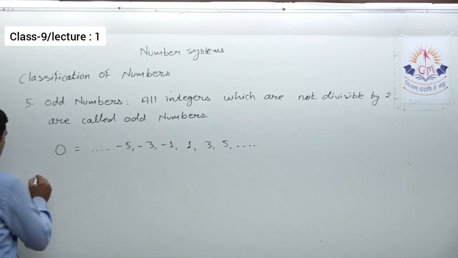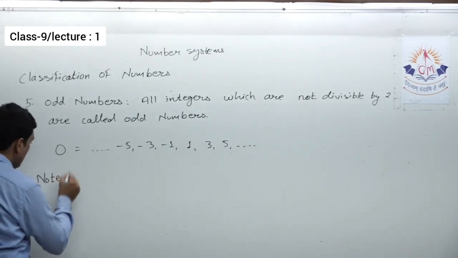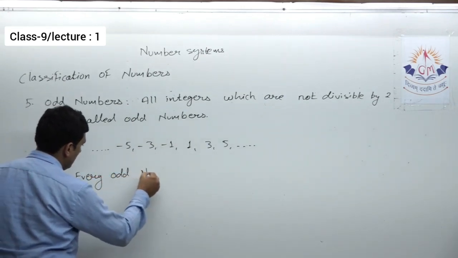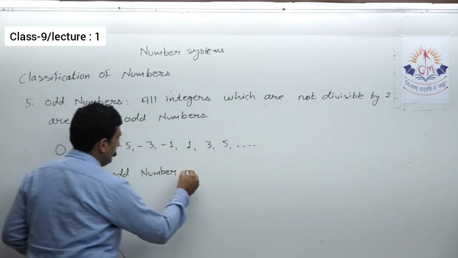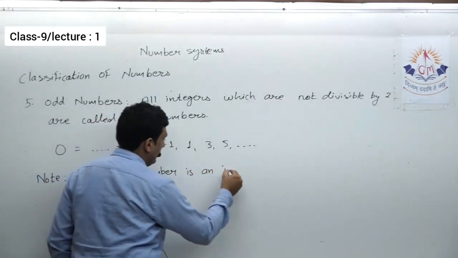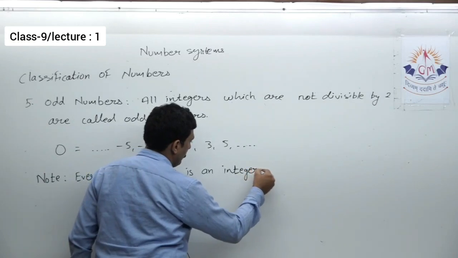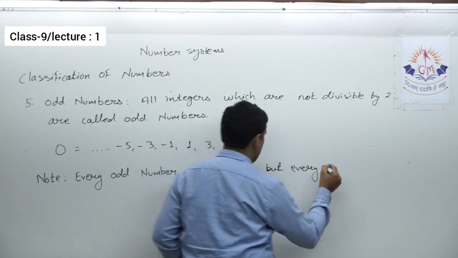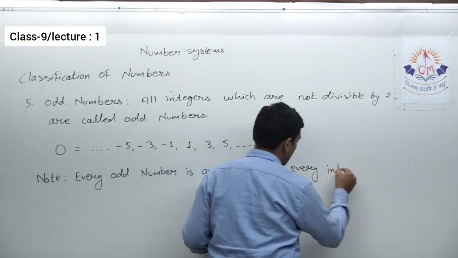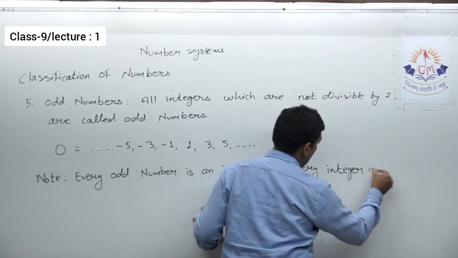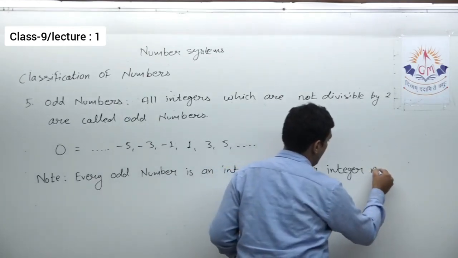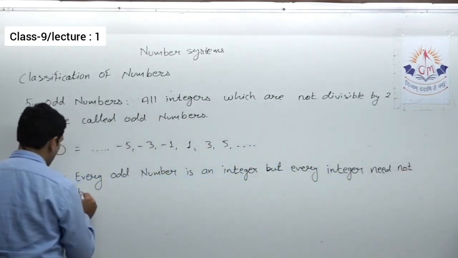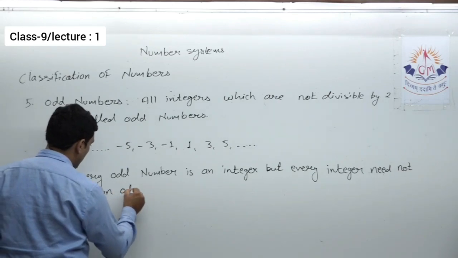Okay, so you can take this note that every odd number is an integer, but every integer need not be an odd number.